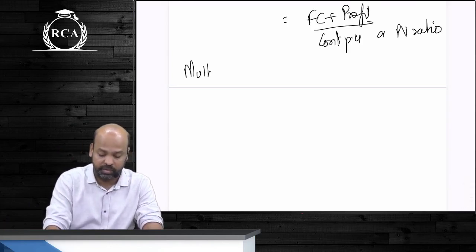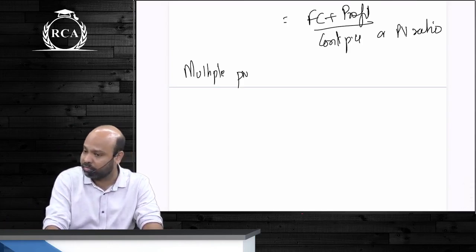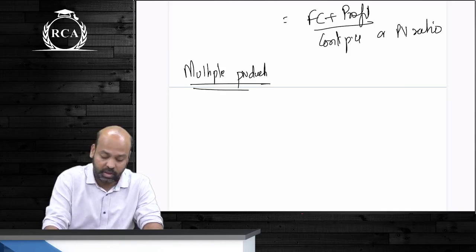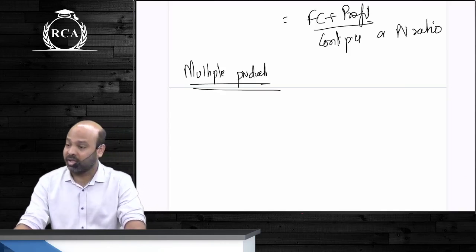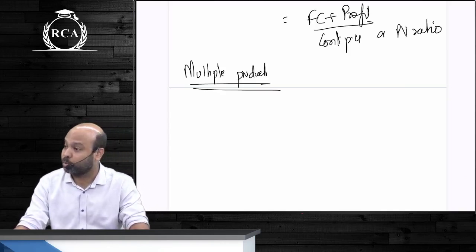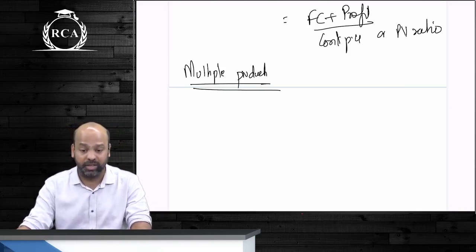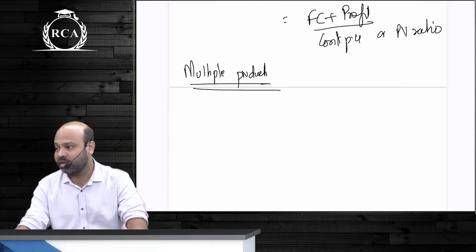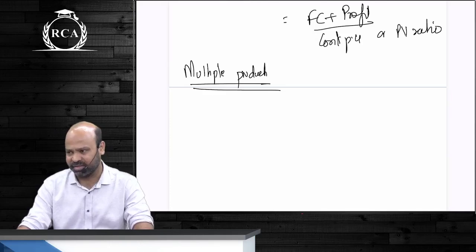After that, we did multiple products. All of these formulas as such were based on only one product. If you have multiple products, I said the answer will depend on the proportion in which the products are being sold. For this, sales mix should be given. If sales mix is not given, there is no way that you arrive at the answers.